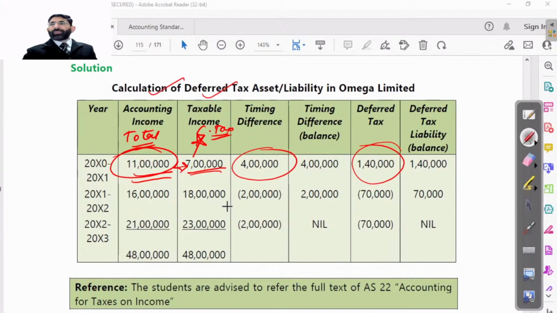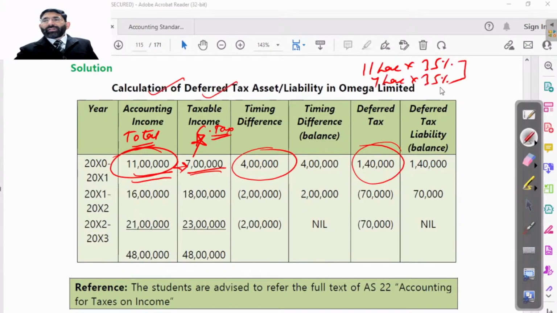We can do it like this also: 11 lakh into 35% and 7 lakh into 35%, and get the difference. Or you may do like this also: 11 minus 7, that is 4 lakh, is the timing difference. That is an excess of income. You will not have to pay tax on it now; that will be kept as a reserve by you. So this is 1,40,000, that is 35% of 4 lakh.